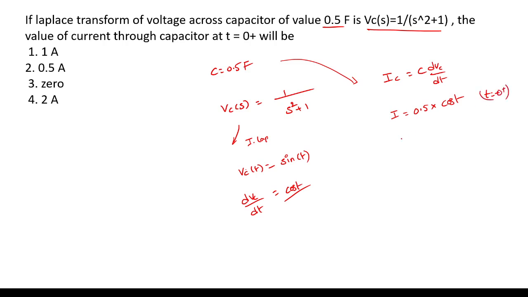So I = 0.5 into cos 0, and cos 0 is equal to 1. So I = 0.5. So the answer is option B. A very easy question only. We just need the formula I = C dv/dt and the inverse Laplace, and we can get the I value.